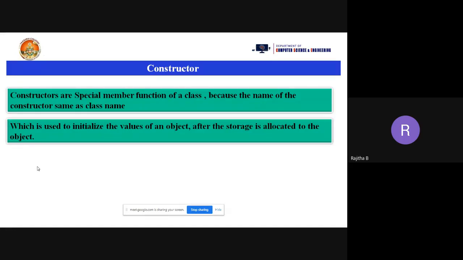We are not using the term variables in the class. We are not using the terminology variables in the class. So what are the terminologies when you are using the class? What does an object consist of?